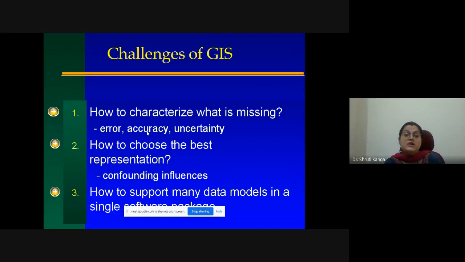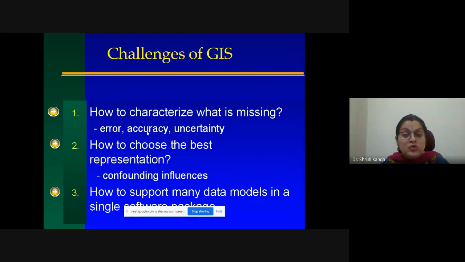The first challenge is related to the characterization of the data, where we are concerned about what data is missing, what amount of error is there, and what the accuracy of the data is which we have created using different GIS platforms, and what is the certainty of those data sets. So how to characterize the amount of error, the accuracy and uncertainty, that is a big challenge in GIS data creation or modeling techniques.